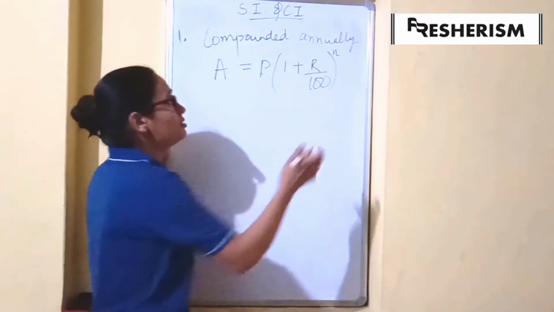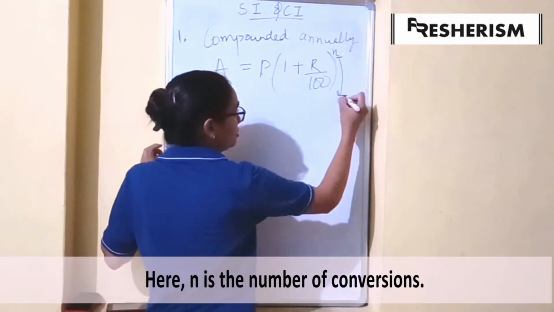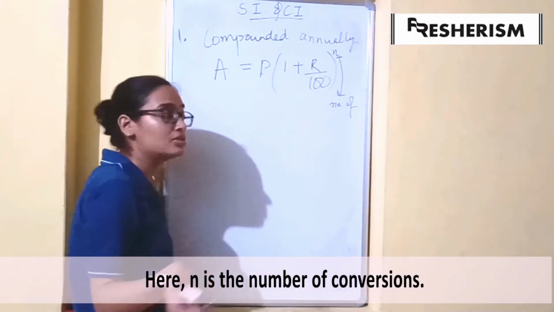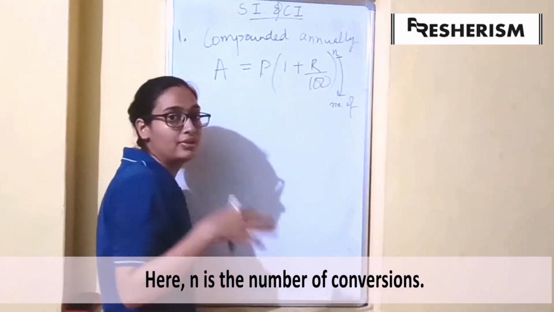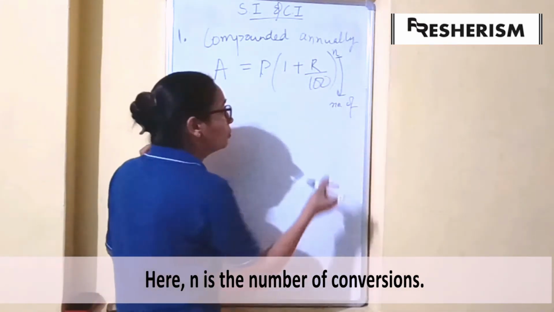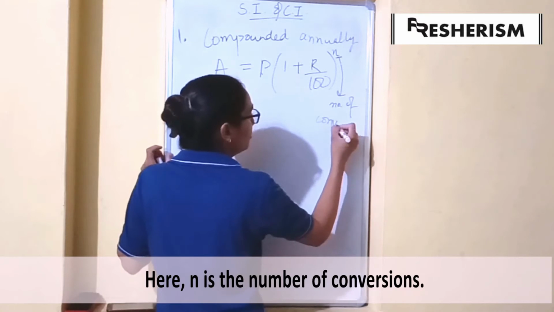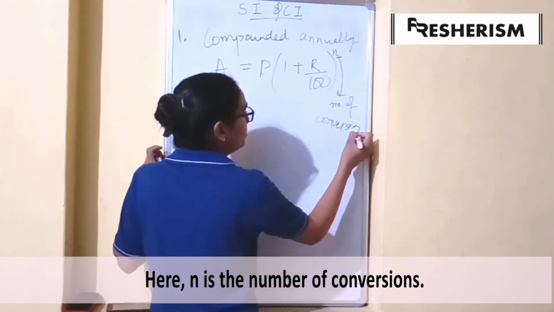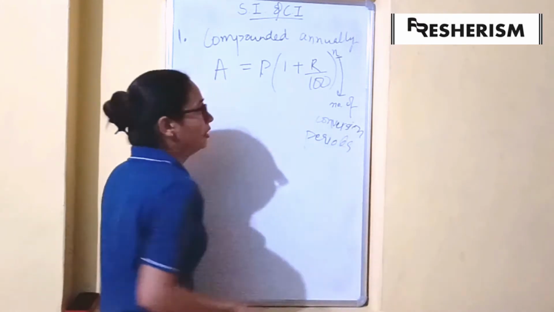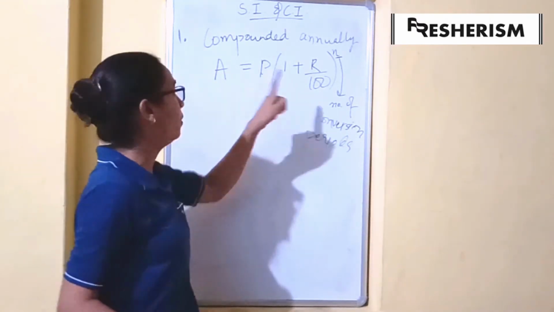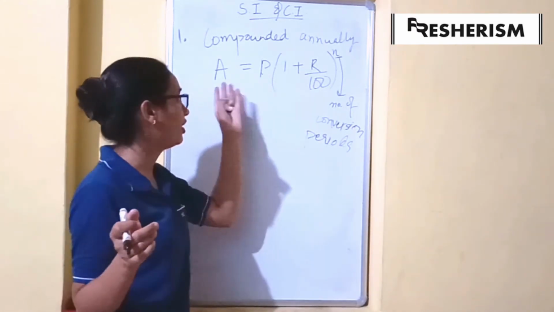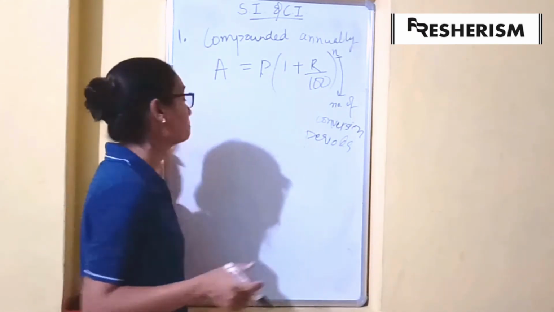N here is the number of conversion periods. If we have 2 conversions, it would be 2, if 4 conversions, it would be 4, and so on. A is amount, P is principal, R is rate. We can find out anything very easily.